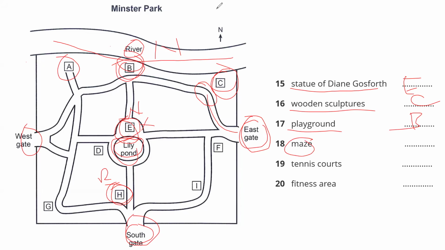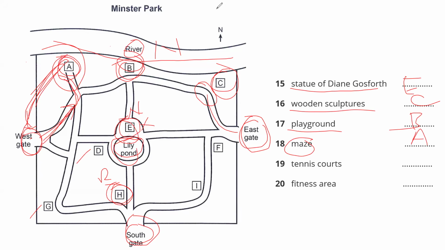Maze. Series of paths separated by low hedges. That's near the west gate. This is the west gate, so it's near. So it can be either G, D, or A. You go north from there towards the river, and then turn left. So can you see? Walk towards north. This is the north side, and then this is your left. And it's quite near to the southwest gate as well. So straight away we can understand option A is the right answer.